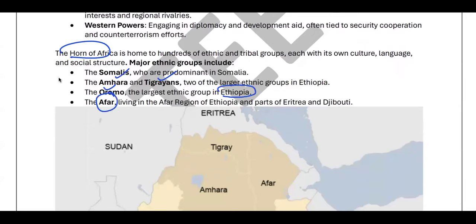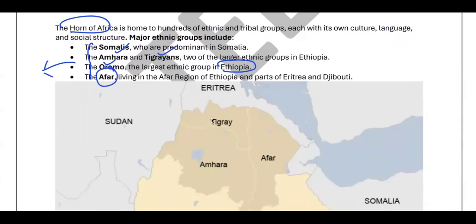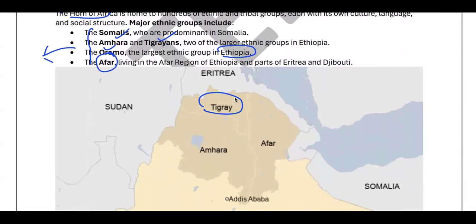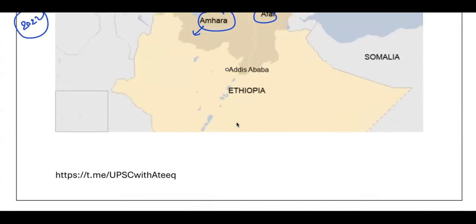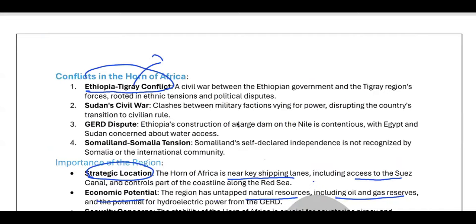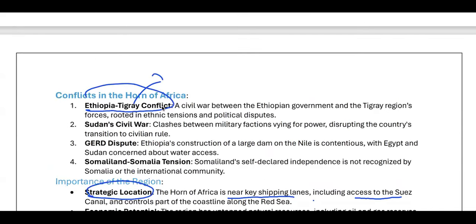These names are also associated with the regions. Can you see here? This is the Tigray province, and they are also associated with the tribal group there, or ethnic group, Amhara, Afar. Amhara is already a UPSC PYQ question. It was asked by the UPSC in 2022. So, friends, you need to be aware that the Tigray and Amhara conflict is going on. You can be aware of that aspect. Now, moving forward.